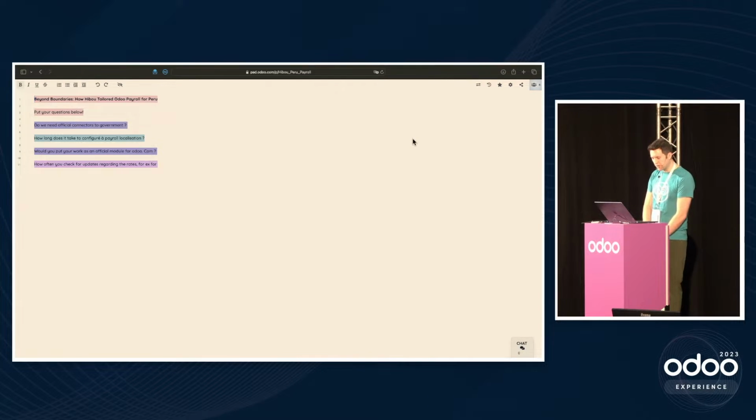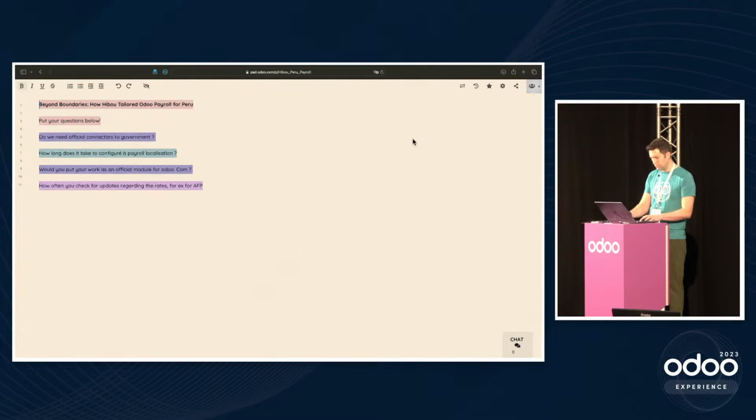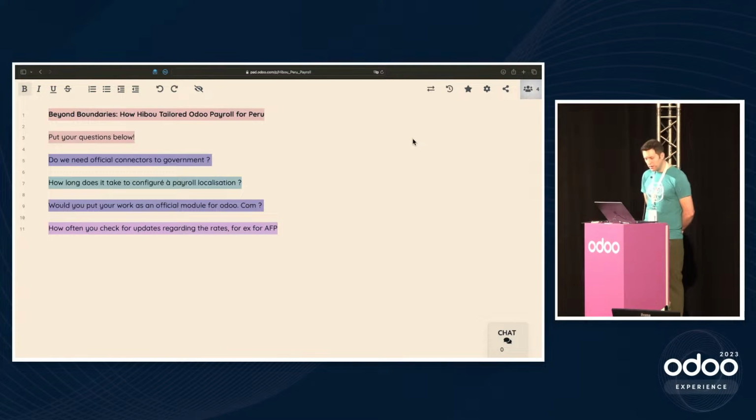Would I like to put my work as an official module for Odoo? Actually, why don't I make this bigger? Maybe, I don't know. So the fact that we support the community and stuff might mean that it becomes more open source over time. There's a chance for that, pretty good chance. But talk to us about it if you're interested. How often do we check for the rates? Once a week, I believe, right now.